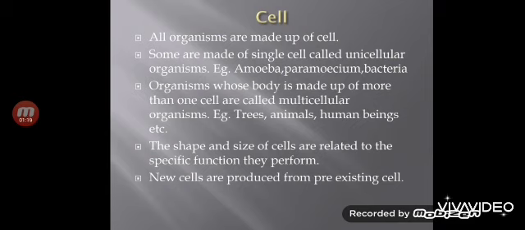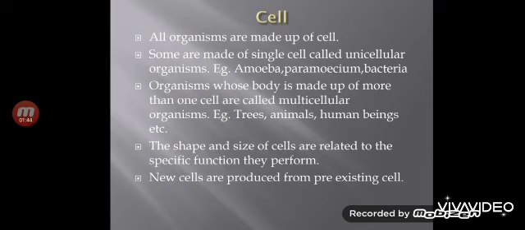In multicellular organisms, all cells are not of the same kind. The body of multicellular organisms is made up of different cells, and the different cells perform different functions in their body. Even the shape and size of the cells are different. They are related to the specific function they perform.